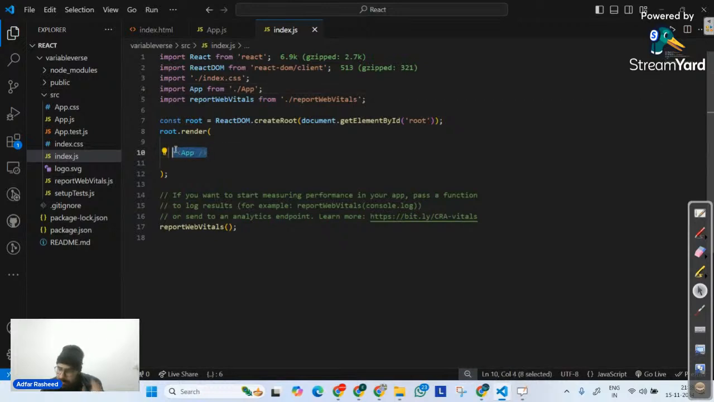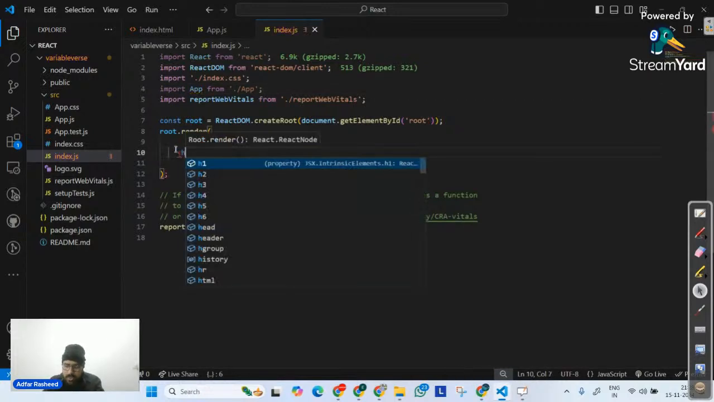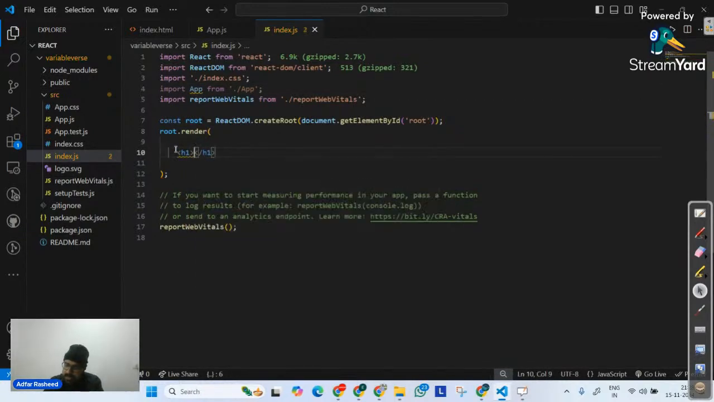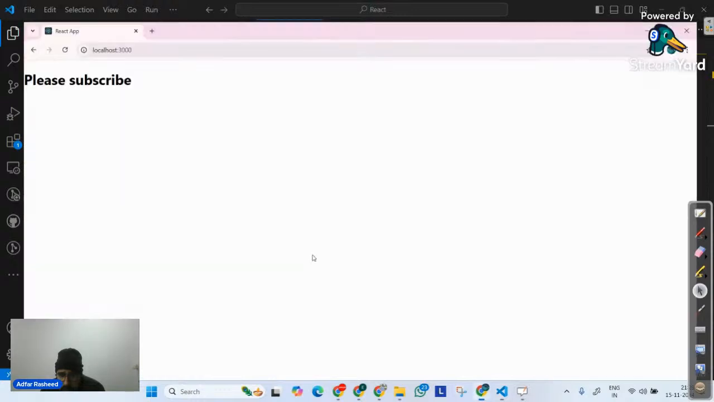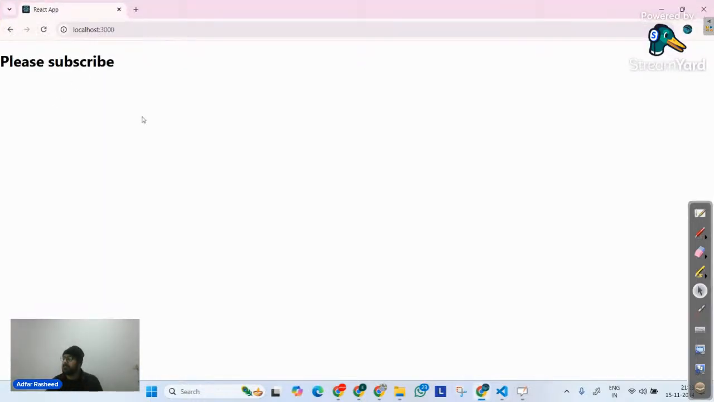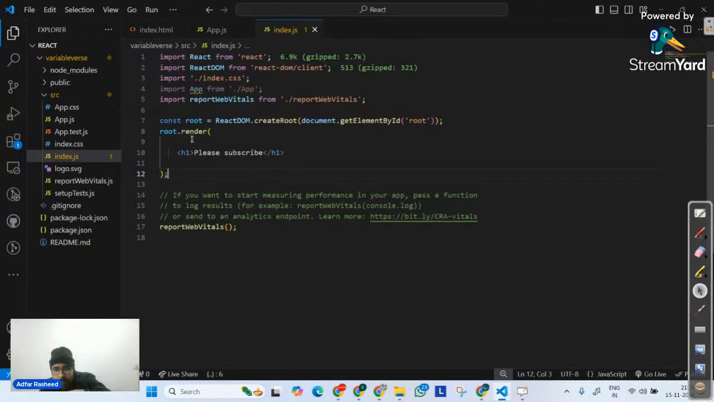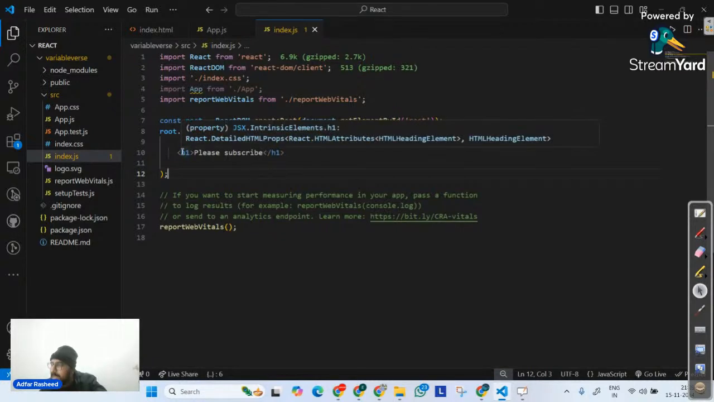Even let me remove this App. Let's suppose there's no App. I will simply create an h1 tag, and that h1 says, please subscribe if you have not already. So I am telling it on my root, which is the div whose ID is root, please render h1, which is please subscribe. And if I go to my web application, you can clearly see it says please subscribe, which means in turn that whatever I put in these render brackets, that's what will be my website.